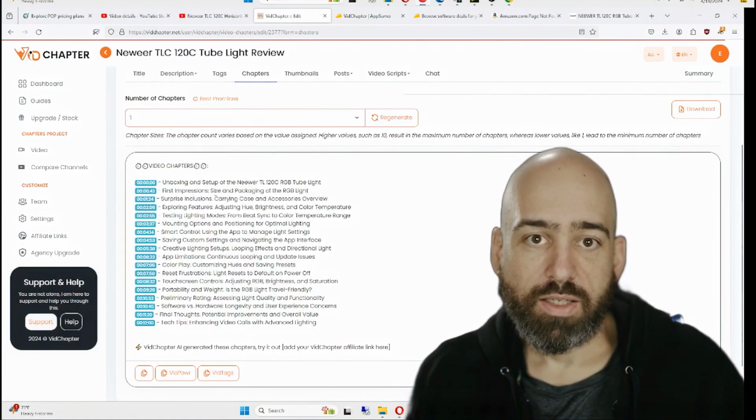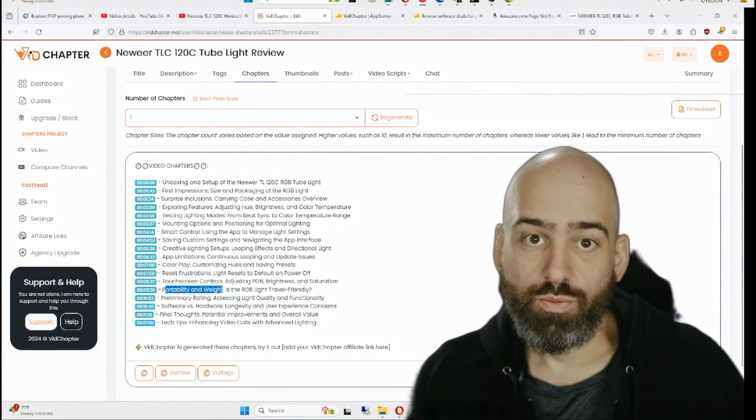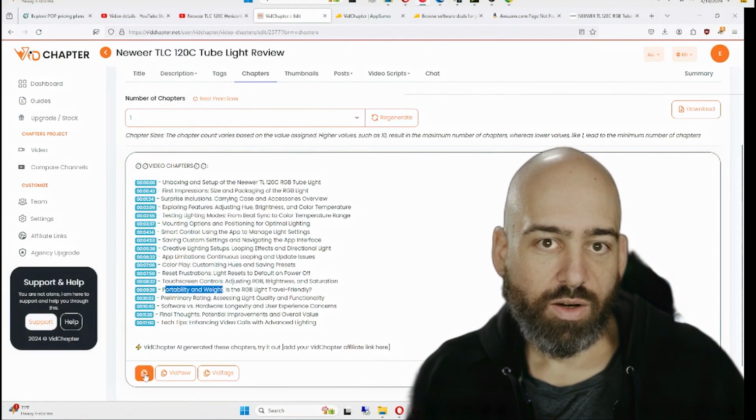Wow, at first glance, these chapters seem pretty awesome. There's some continuous looping and update issues with the app. That is a pretty good chapter title. Yeah, it shows you where the touchscreen controls are. I talked about the portability and weight of this. These are really good chapter names. Let's go ahead and copy this.